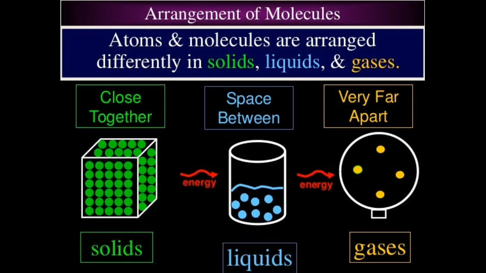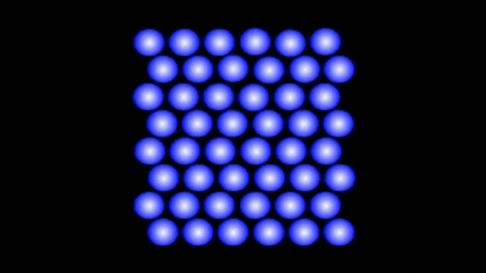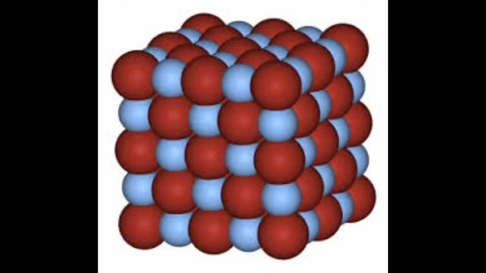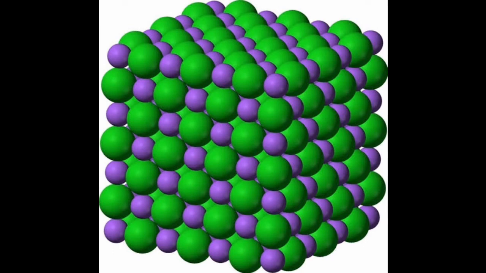Now students, what is the arrangement of these molecules in the three states of matter? In solid, molecules are tightly packed, organized and arranged in a definite pattern. Therefore, the molecules do not have freedom to move here and there freely. Their force of attraction between the particles is very strong. The solids therefore have definite shape and volume. You can see that clearly in this picture that particles are tightly packed. Therefore, it has strong force of attraction also between them, and therefore it has definite shape and volume in solids.